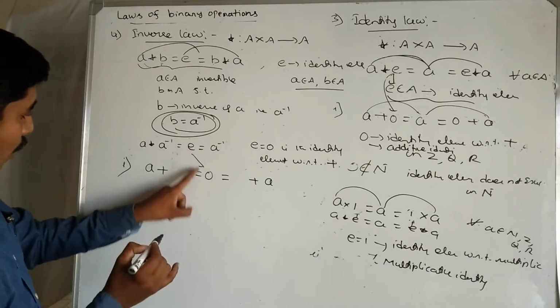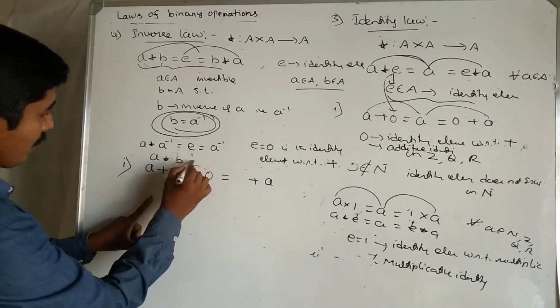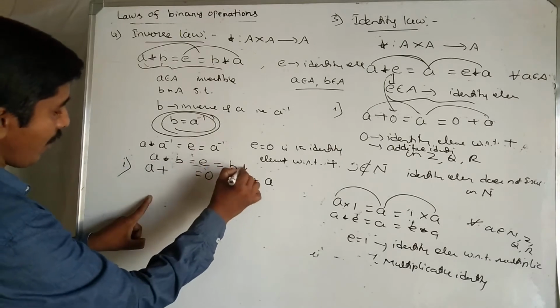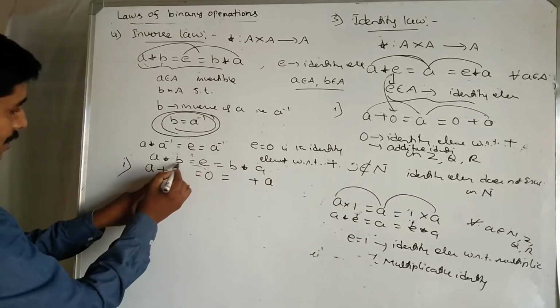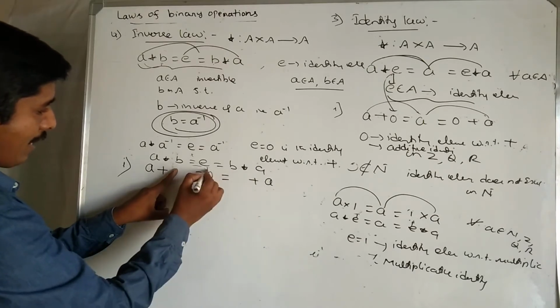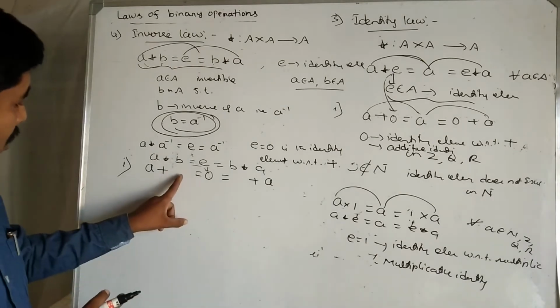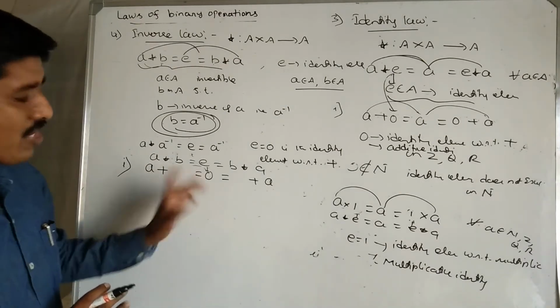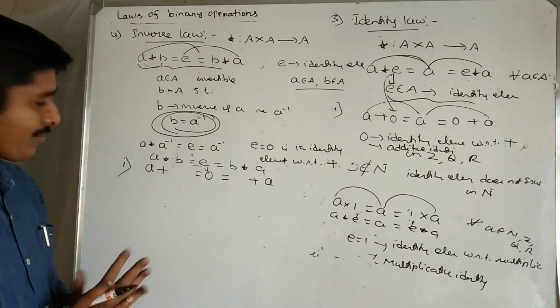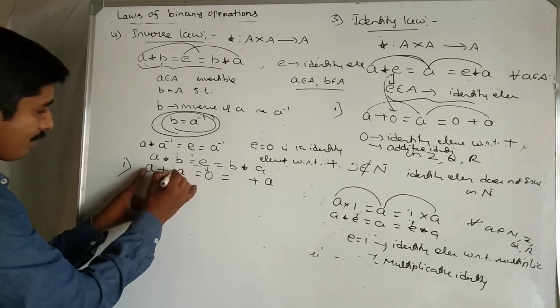Identity E equals 0, the identity element with respect to addition. Then which element added to A gives 0? Which element added to A to get 0? The negative of this element, minus A.